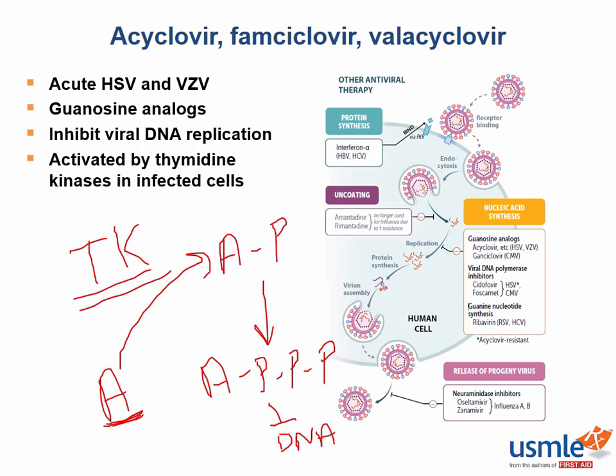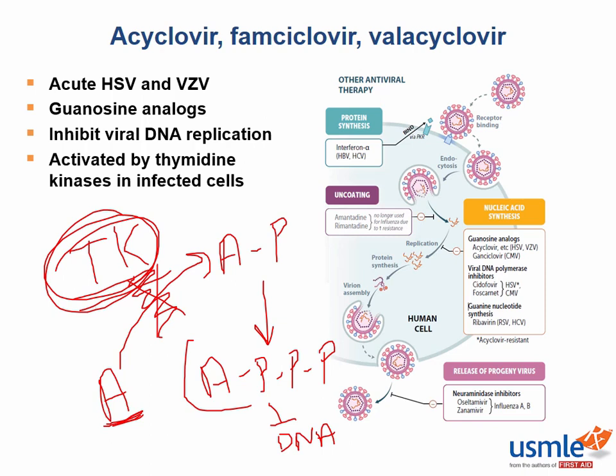Now, unfortunately, some viruses are able to become resistant to these medications by mutating the viral thymidine kinase so that the step of activation can never happen. And if this part doesn't happen, then it cannot be further activated into triphosphate form, and it cannot inhibit the DNA polymerase.